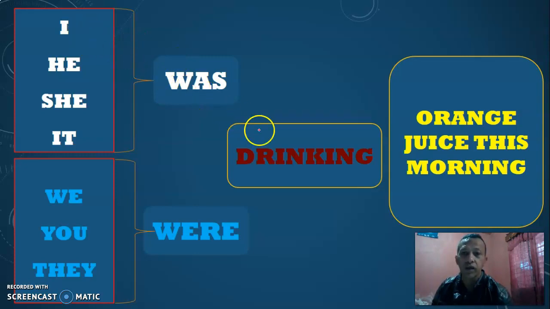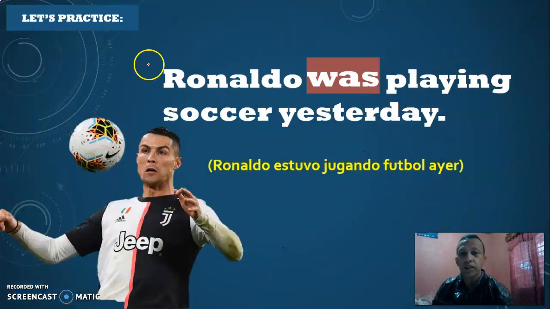I was drinking orange juice this morning. Yo estuve bebiendo jugo de naranja esta mañana, right? He was drinking. She was drinking. It was drinking. We were drinking. ¿Ok? Nosotros estuvimos bebiendo jugo de naranja esta mañana. We were drinking orange juice this morning. You were drinking. They were drinking. Alright? So this is past continuous. ¿Vieron qué fácil es? So we need the personal pronouns was or were and the verb in progressive. Alright? So let's practice.